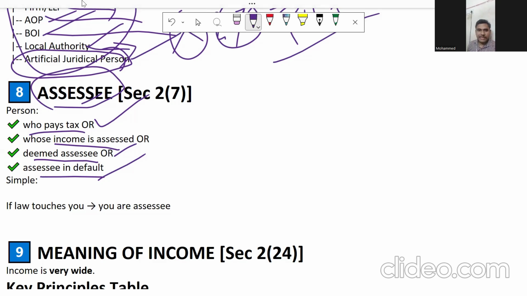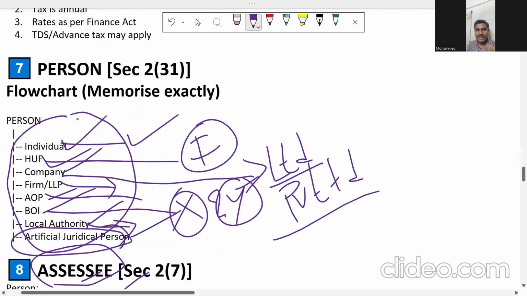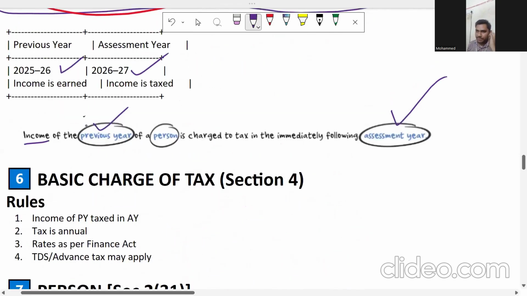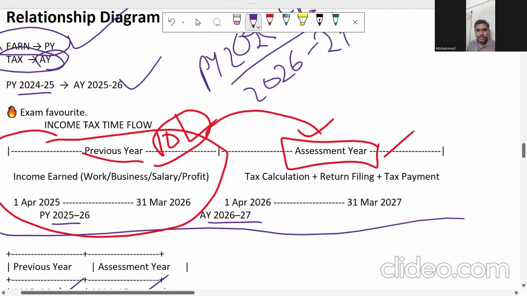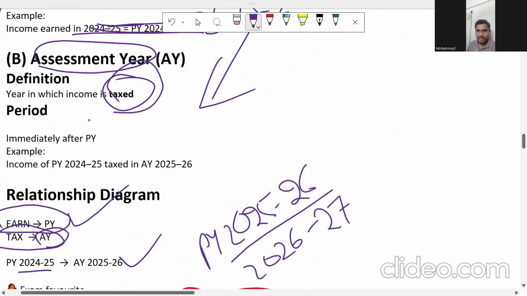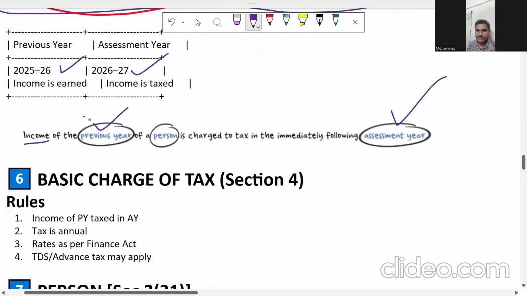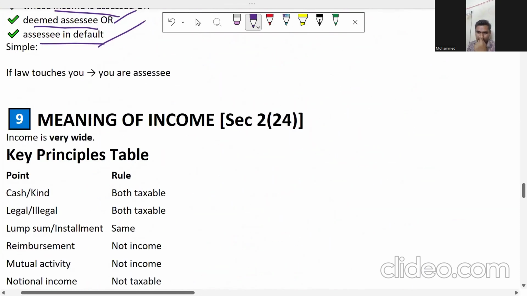An assessee is nothing but any person who is liable to pay the tax. I'm going to recap everything. As of now, I have explained the definition of the person. I made you solve one question from the study material as well. I discussed previous year and assessment year with the example that has been asked in the examination as well. Then I discussed some basic terminology and we are in progress.